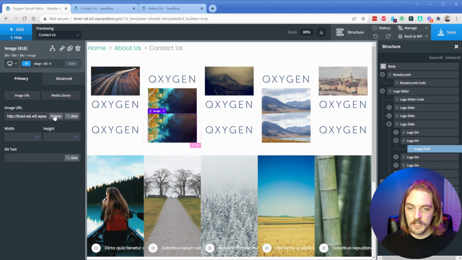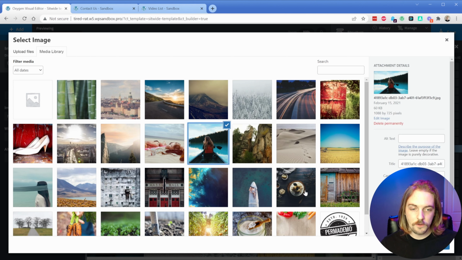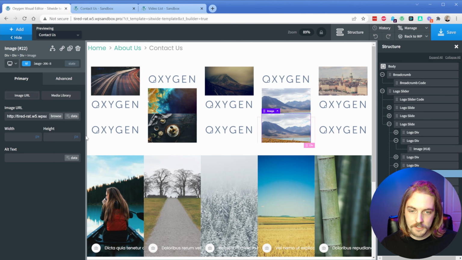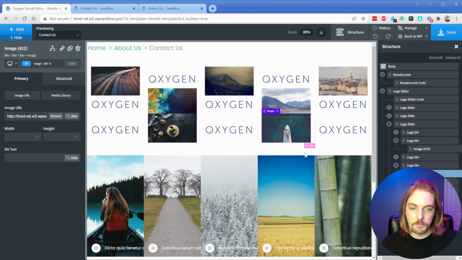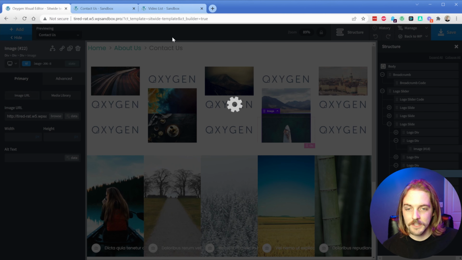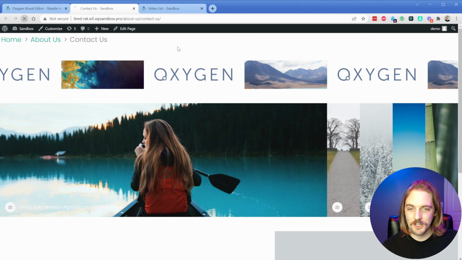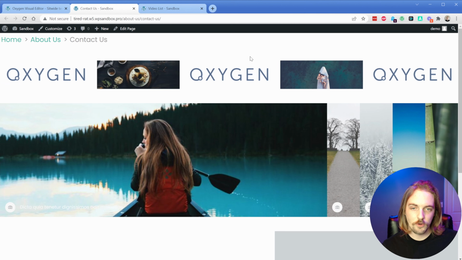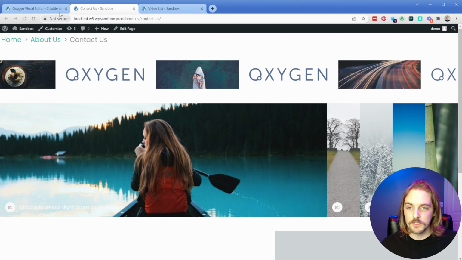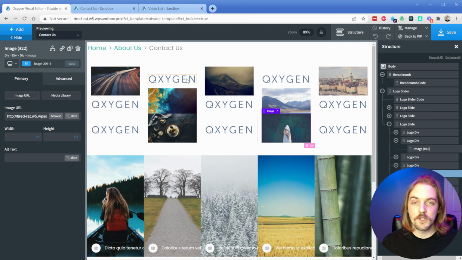We'll just go ahead and change some of these images real quick. So let's choose whatever that is. It looks like some food. And then we'll choose this picture of the people on the paddleboard or boat or whatever that thing is. If we refresh, there is our 3rd row with our little food and our people on the paddleboard. So as you can see, you could just keep adding rows if you want to, or you could stick everything in one giant row and just deal with what it looks like on the back end.